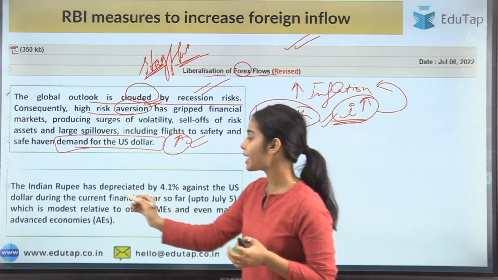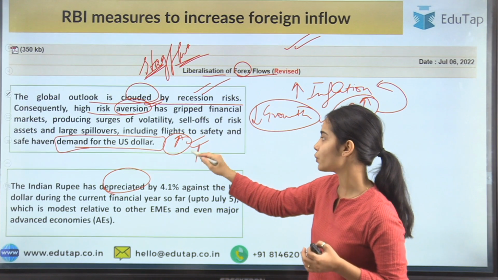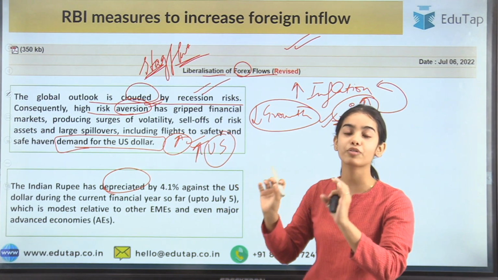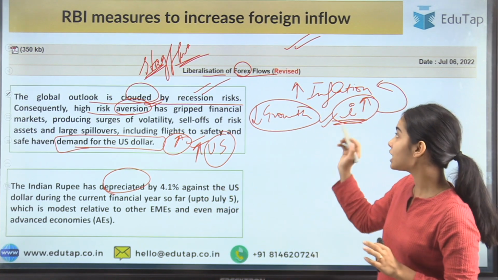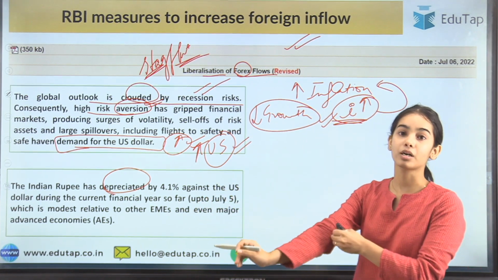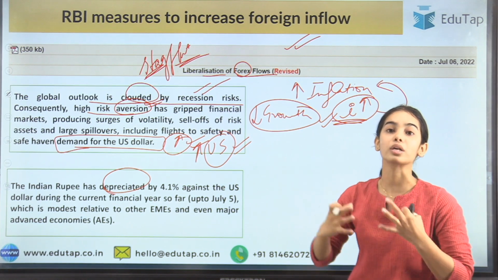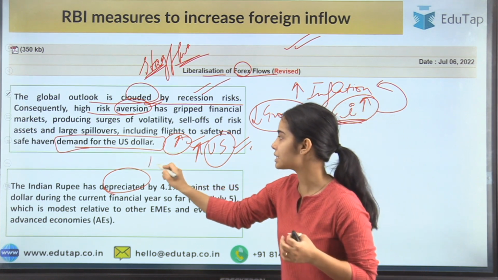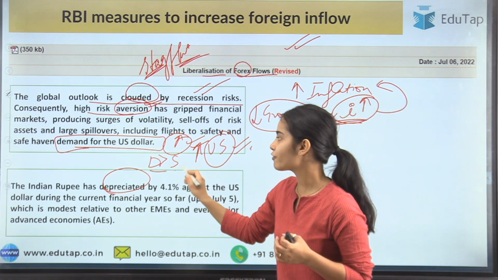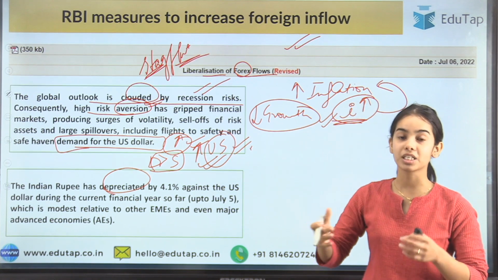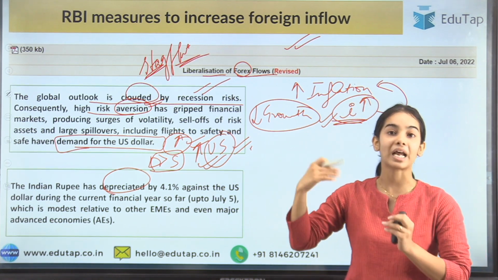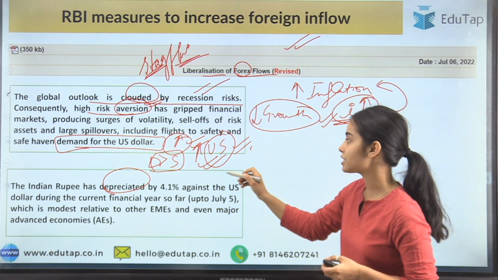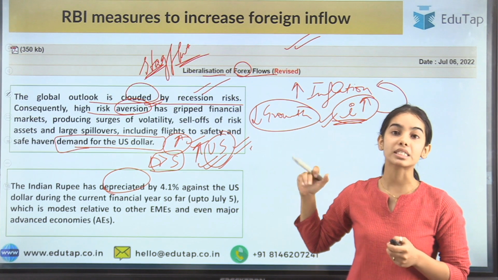So now the Indian rupee has depreciated as the demand for the US dollar is very high, and from all the countries, from all the emerging market economies, from even the advanced economies, the money is flowing to the US. The investors are buying the dollars in huge quantities. So the demand for the US dollar is very high. When the demand of a currency is very high, then of course the value of that currency will increase, because when the demand is greater than supply, the price will increase. The value of that particular currency will increase, and so the US dollar's value is increasing.